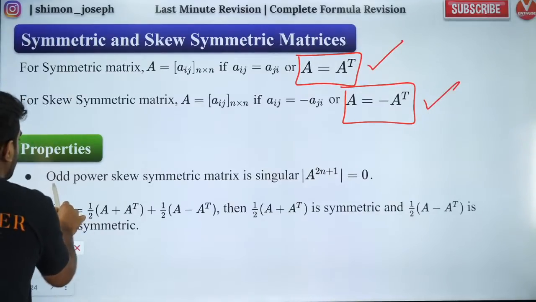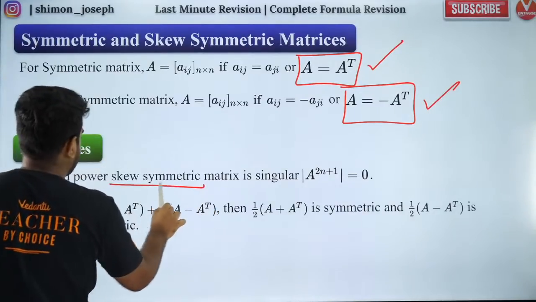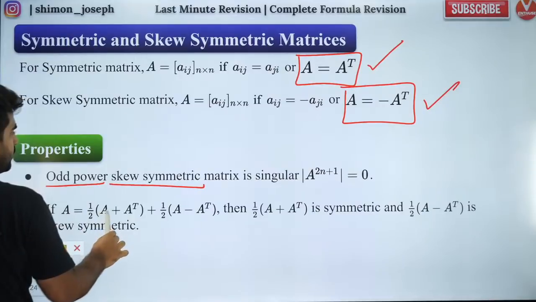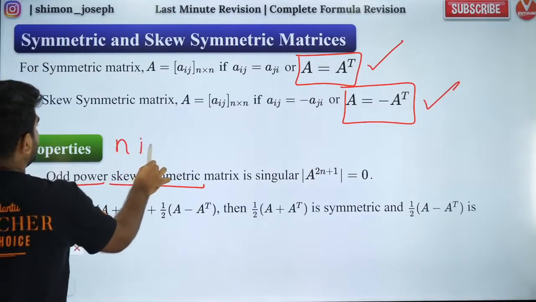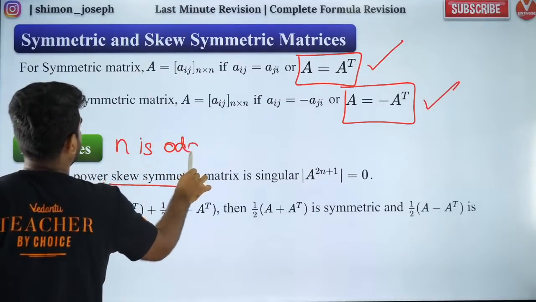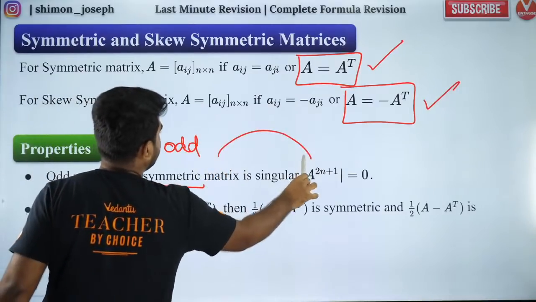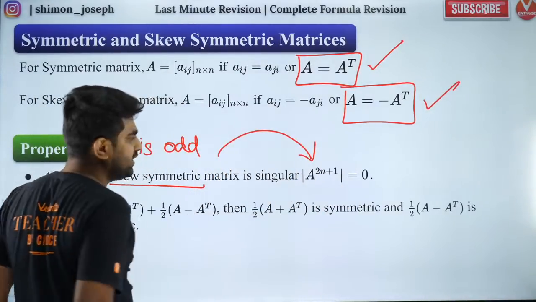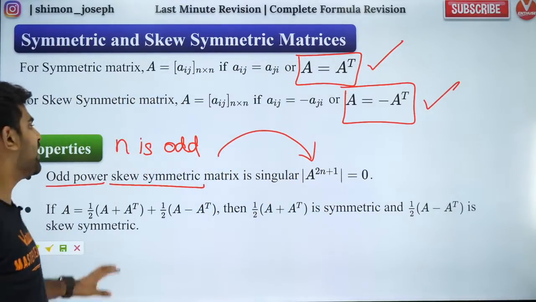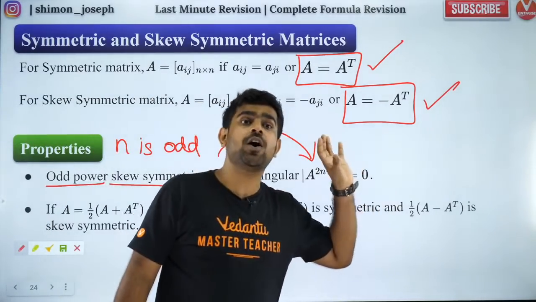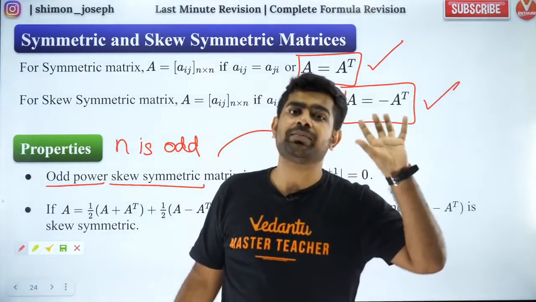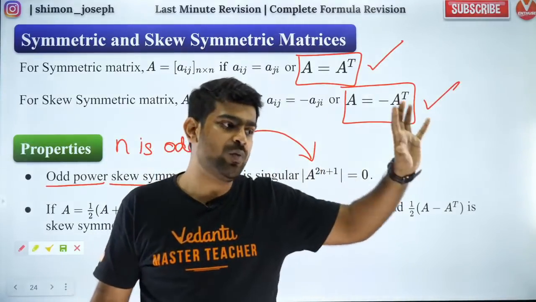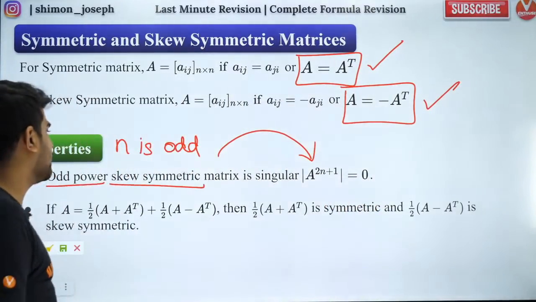When you have a skew symmetric matrix of odd order, that means if n is odd, then the determinant of that will always be 0. As simple as that. Got it?